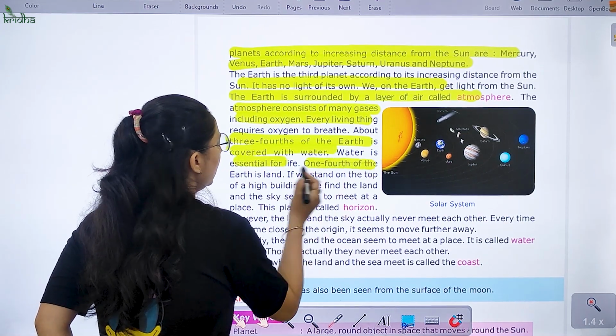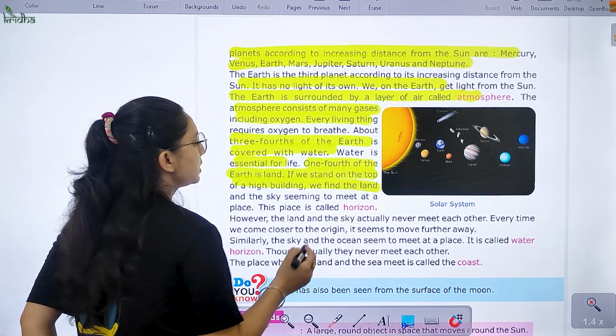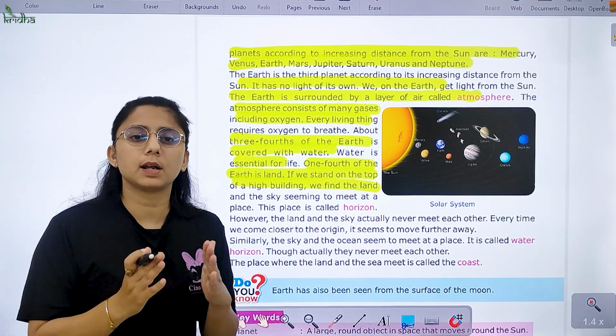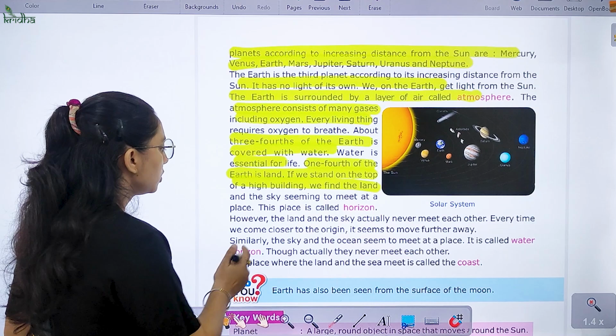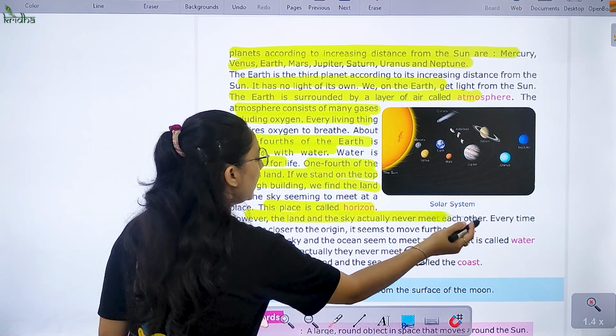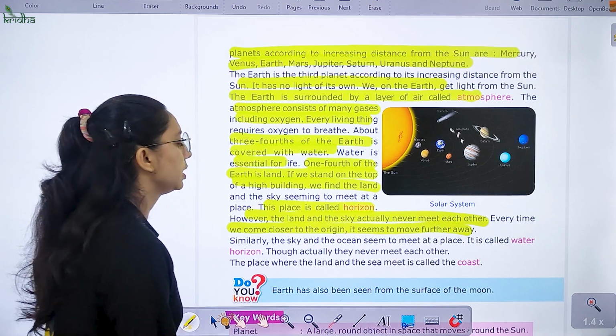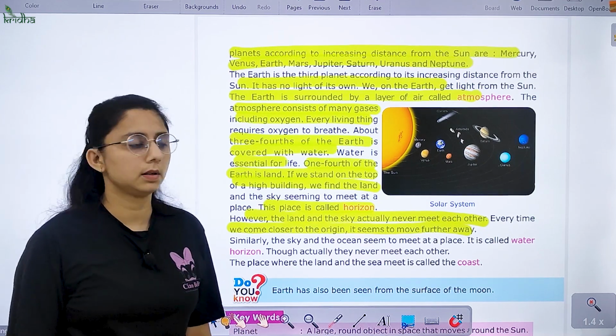Water का essential है. 1/4 Earth is land, and if we stand on the top of a high building, we find the land and the sky, वो meet कर रहे हैं. उसे हम क्या कहते हैं? Horizon कहते हैं. So this place is called horizon. The land and the sky actually never meet. Every time we come closer to the horizon, it seems to move further away.